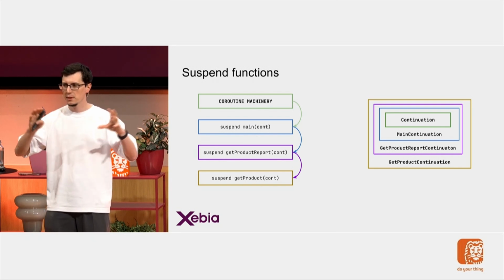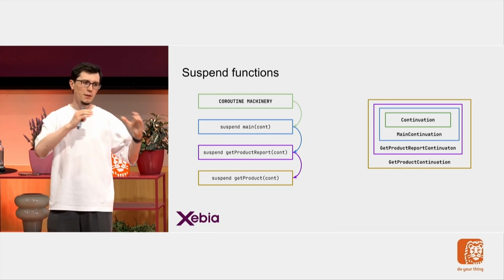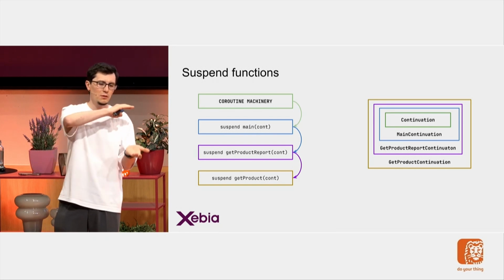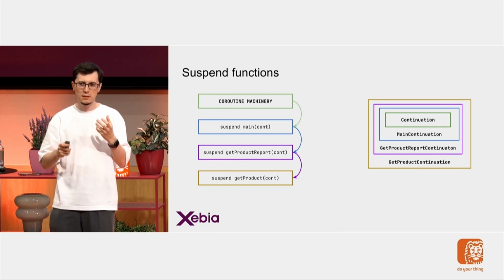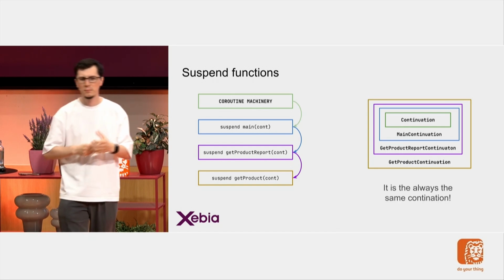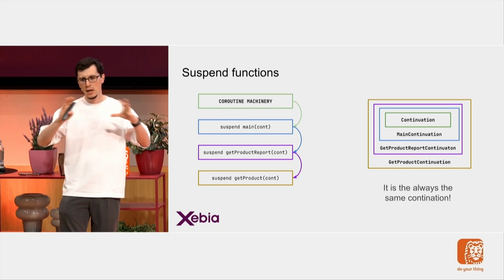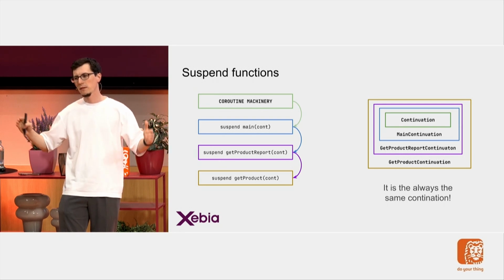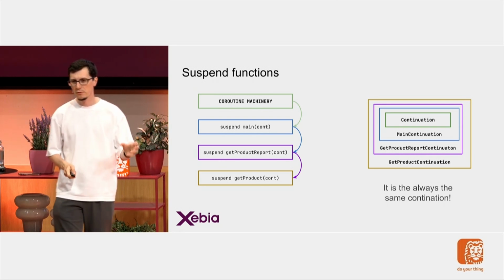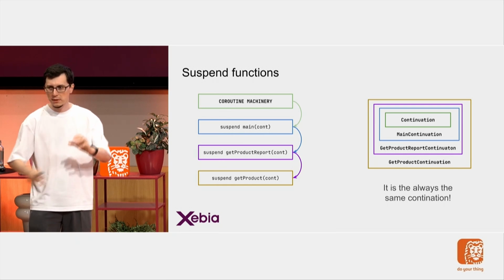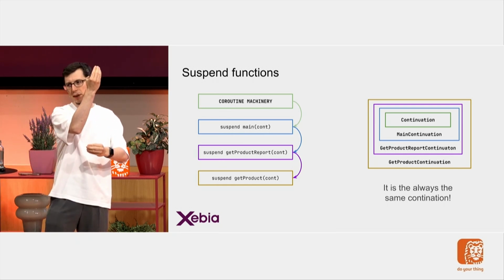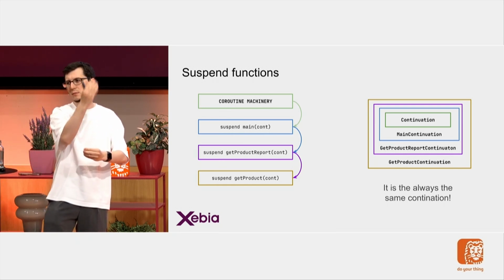I keep wrapping the continuation, so every function somehow stores its own state on the same continuation. That's a very key detail here. I'm not creating a new continuation, I'm wrapping it with every function pass. So every function can store its own state, but this callback chain is kept intact because it's still the same continuation.